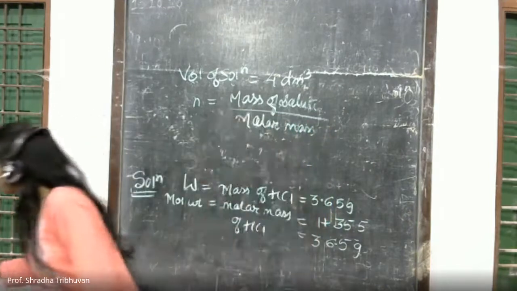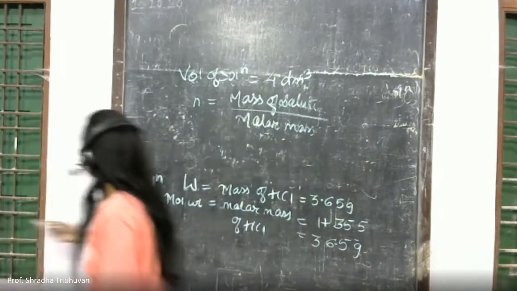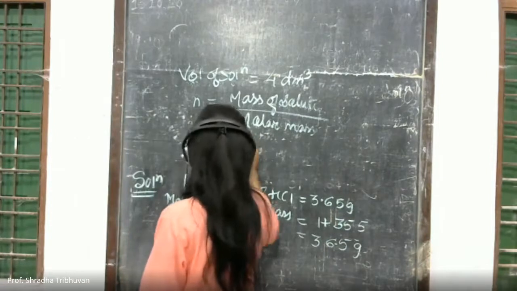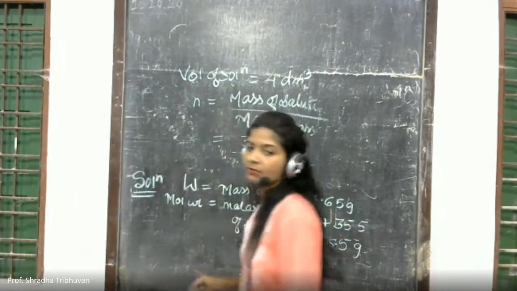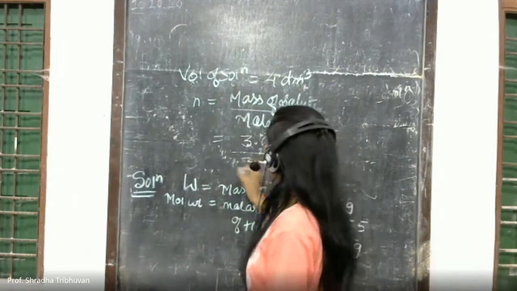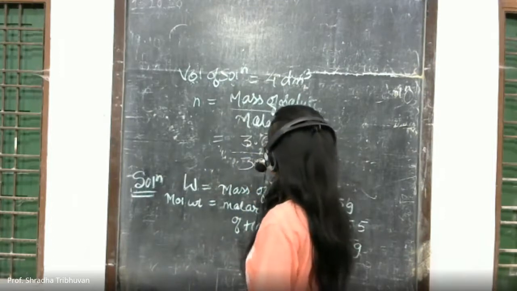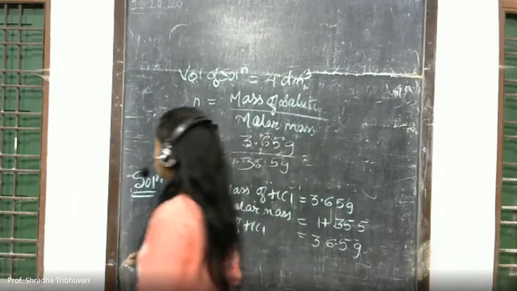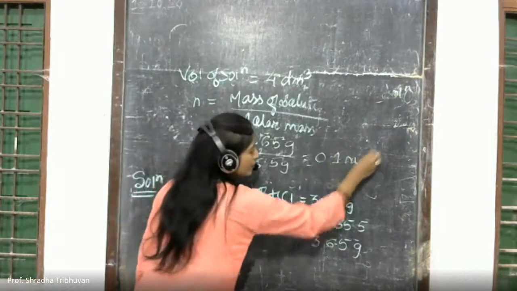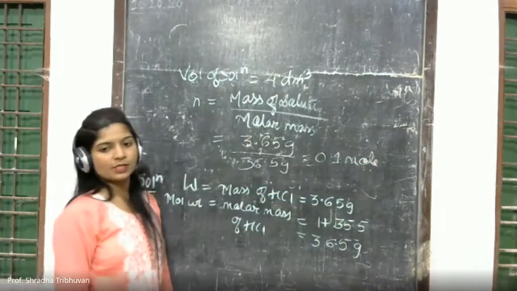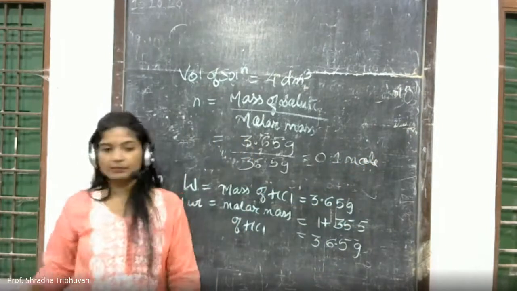So mass of the solute is given to you, that is 3.65 gram, divided by molar mass, which is nothing but 36.5 gram. So that comes out to be 0.1 mole.